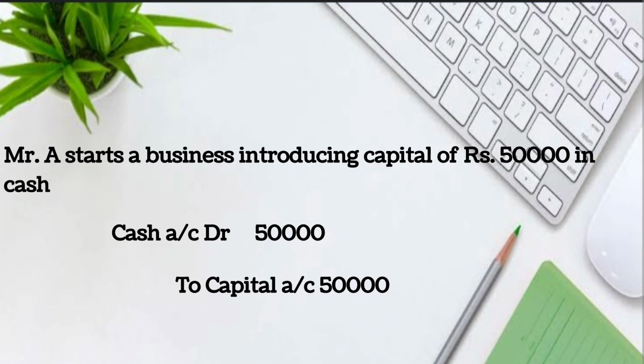Right. So, in the case of personal account, the rule is debit the receiver and credit the giver. So, here the owner is giving the money to the business. So, he is giving the money, so we should credit the giver. So, we are crediting the capital account. So, cash account debtor 50,000 to capital account 50,000.